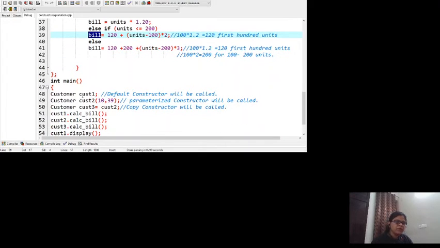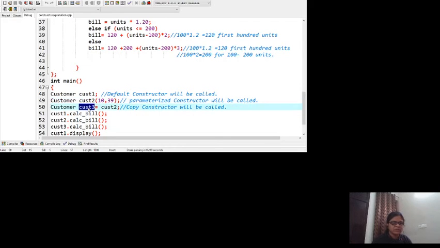So I'm creating objects of the class. Here I created the first object. Look at the syntax. What is the difference between the syntax of using the three types of constructor? It is cust1, leaving anything, no parenthesis at all. Because of the absence of the parenthesis, this is going to call the default constructor. Look at the syntax here. I am passing 10 and 39. Because it contains parameters, the call will go to the parameterized constructor.